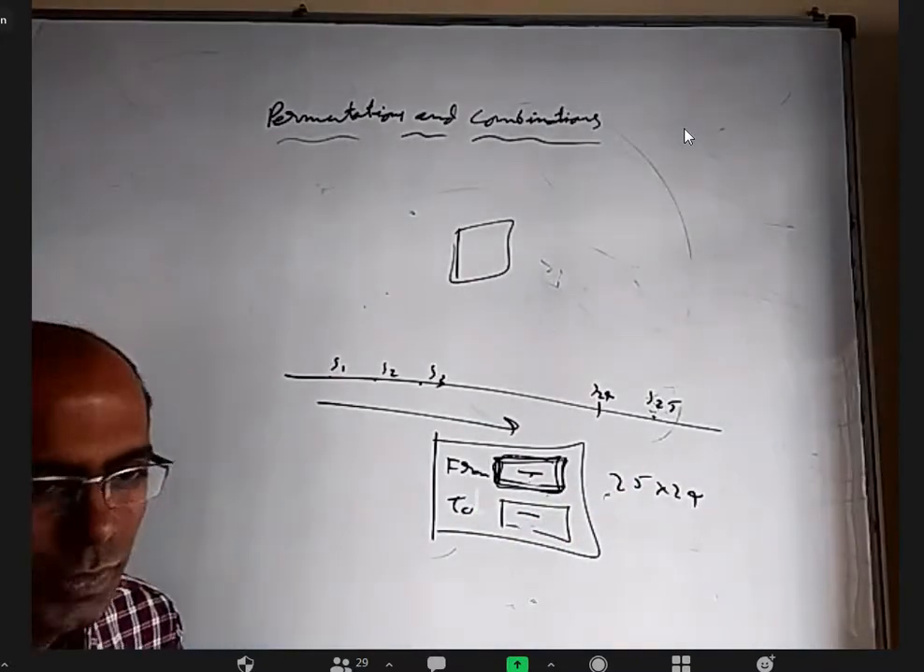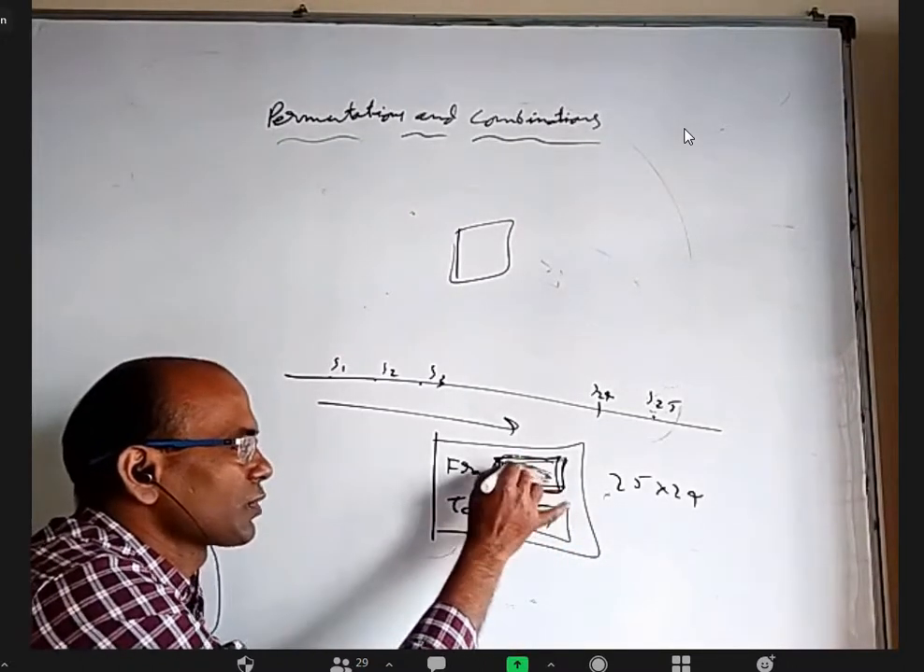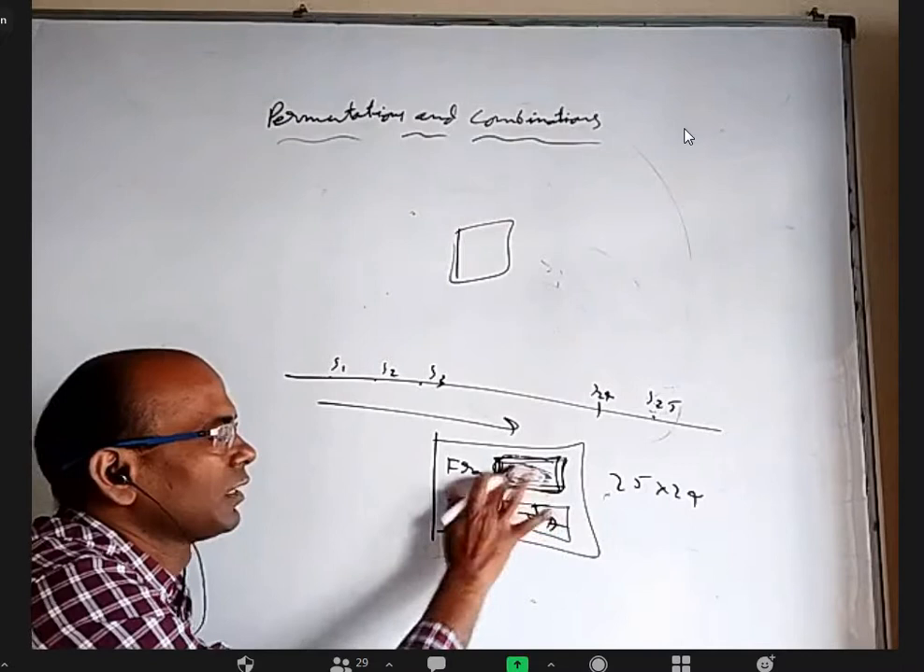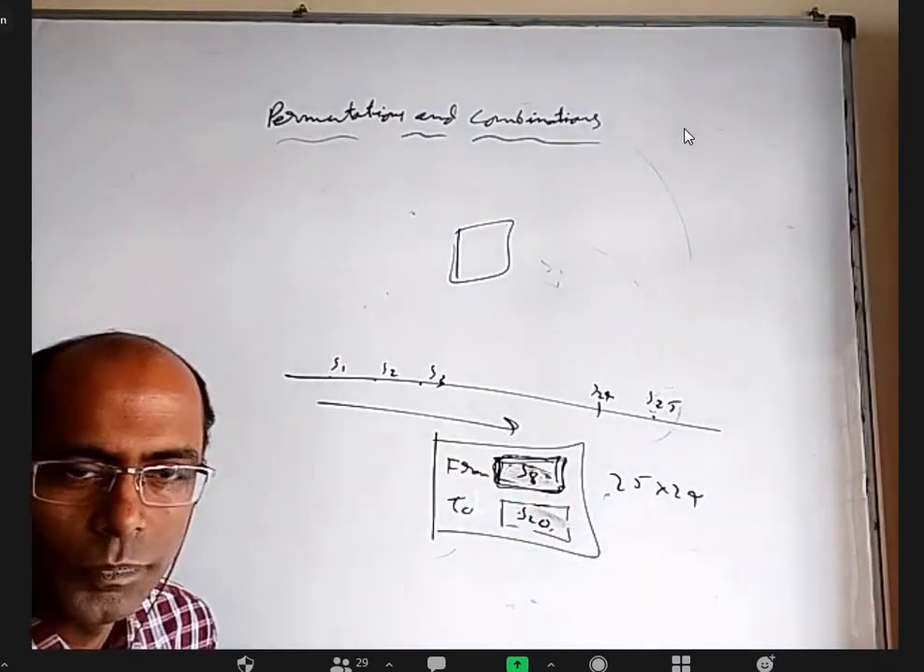Everything is covered. You want to go from station 7 to station 9, the ticket is there. You want to go from station 9 to station 7, the ticket is there. You want to go from station 8 to station 20, also the ticket is there. Like that. Is everybody clear?